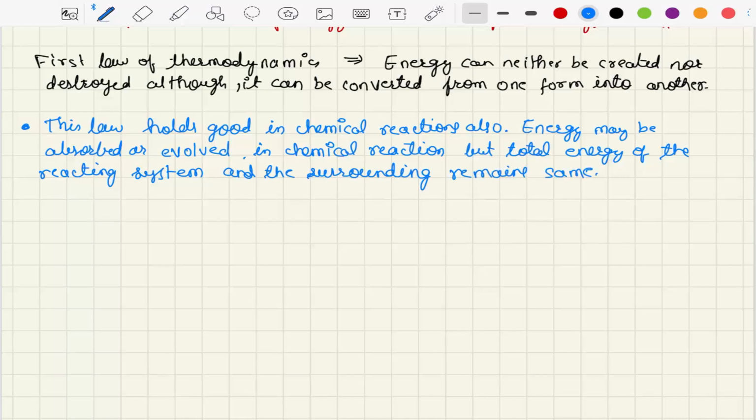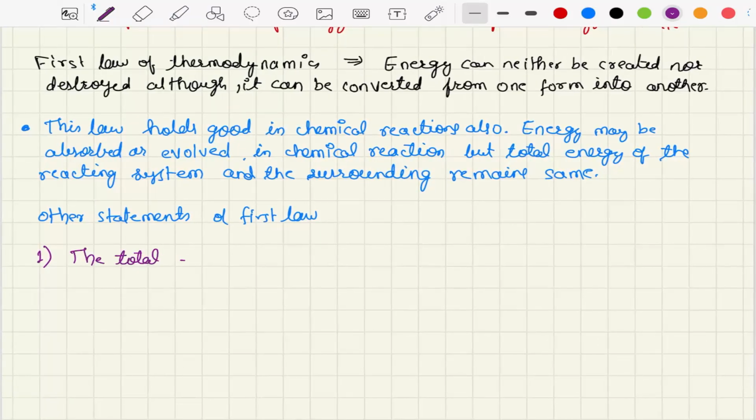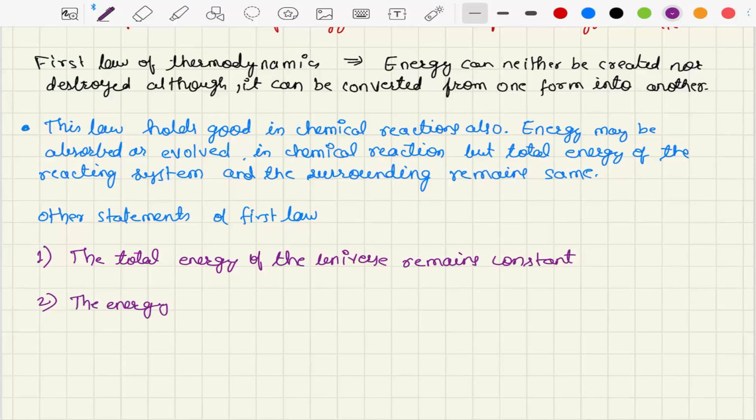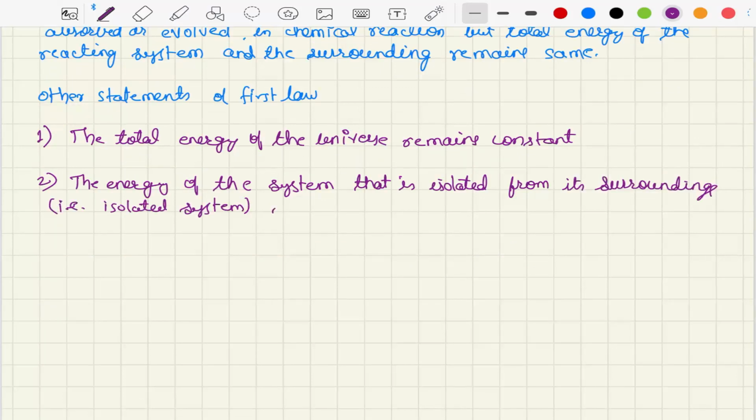remains constant. This law has been stated in several other ways, but the basic idea remains the same, that is conservation of energy, right? So we can write these as other statements of the first law. For example, the first one could be: the total energy of the universe remains constant. Number 2: the energy of the system that is isolated from its surroundings, that is, an isolated system, is constant.